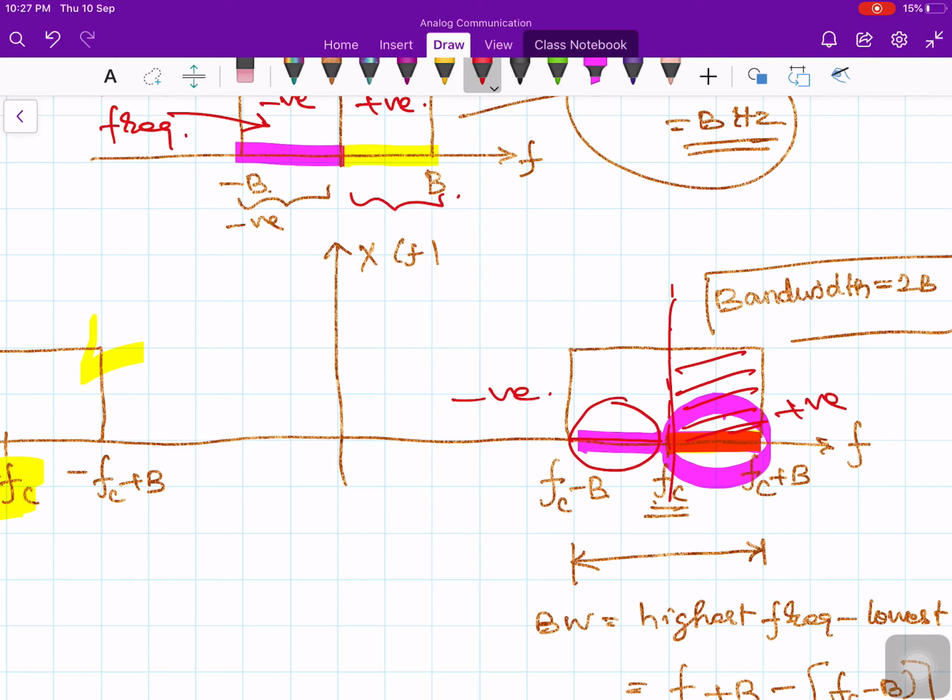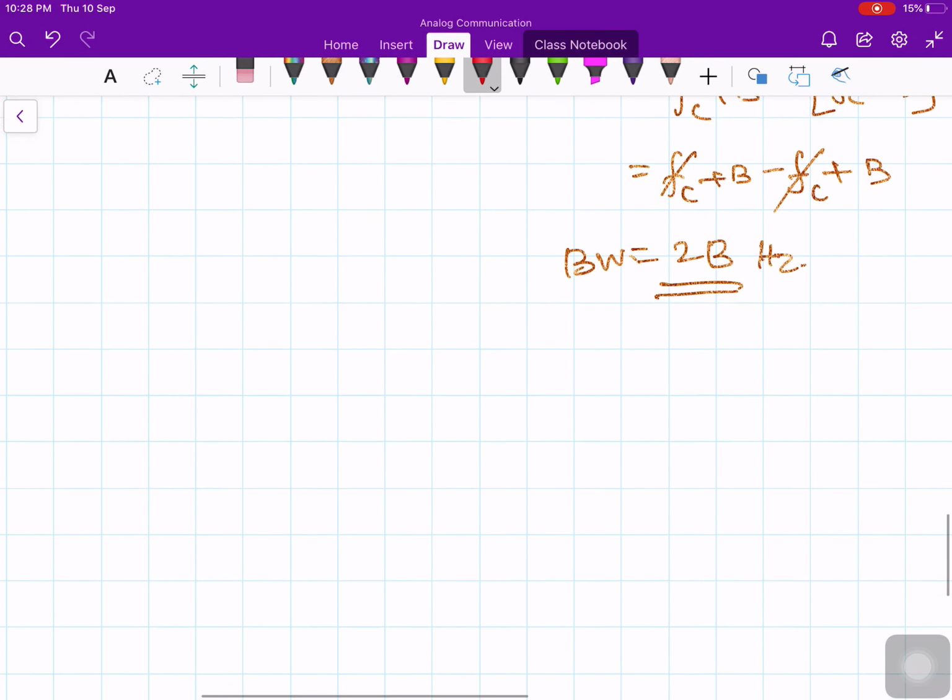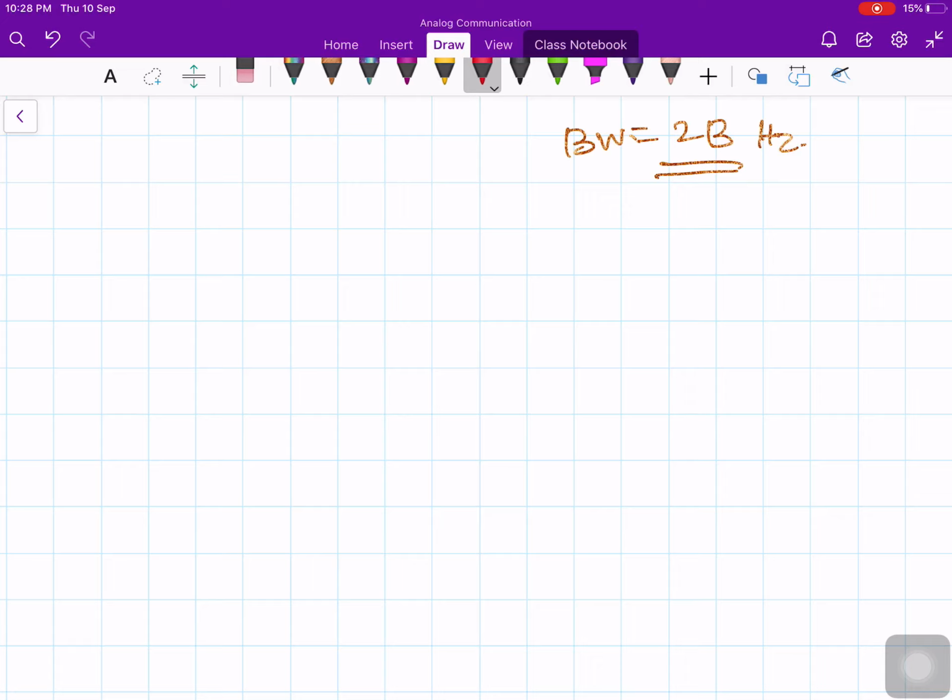Therefore the amplitude is even symmetric around Fc for a real modulated signal. If I could use that, I could conserve the bandwidth by reducing it to B hertz only. We will discuss this a little later, especially when we discuss single sideband modulation.